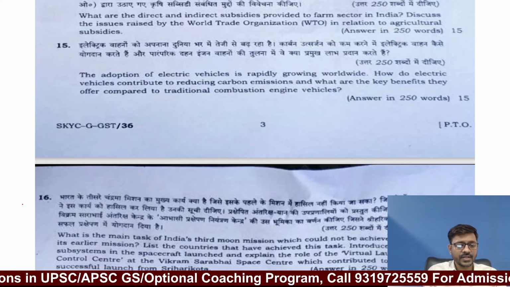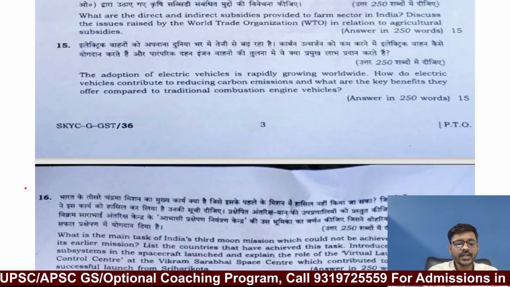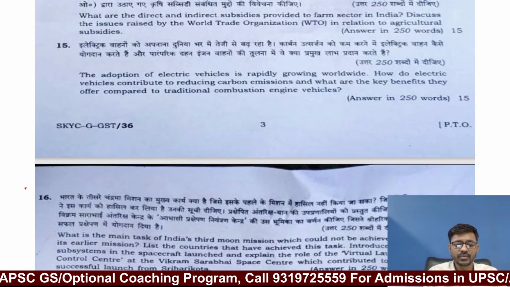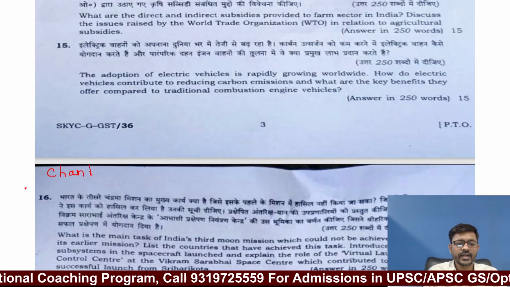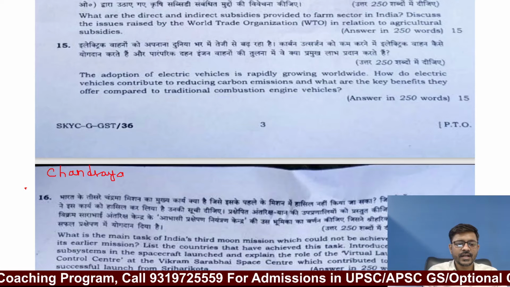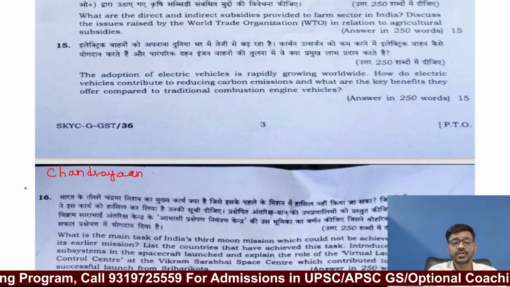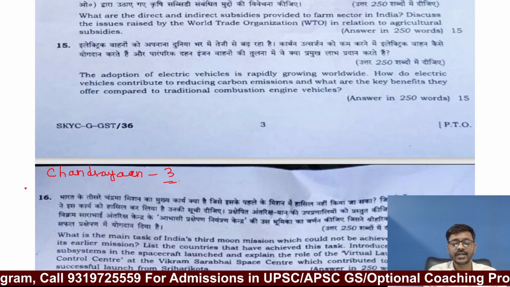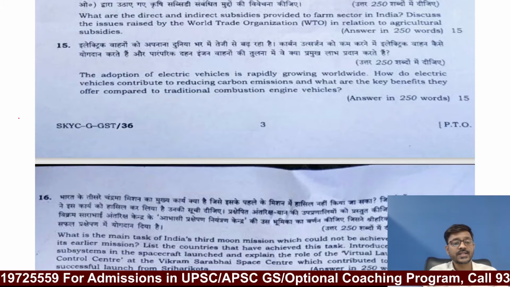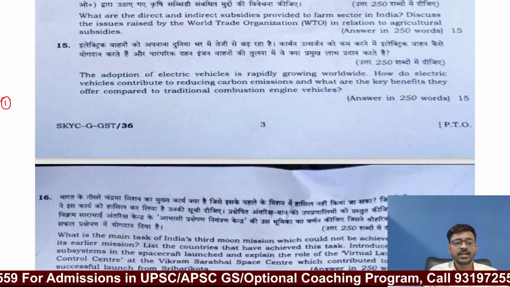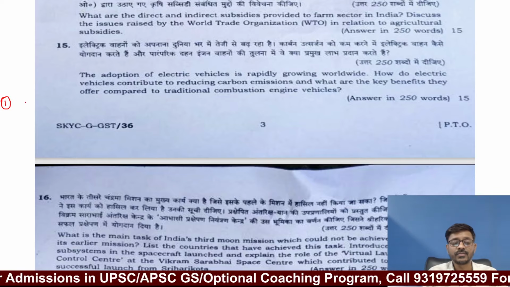Then question number 16. What is the main task of India's third moon mission? So this question is from Chandrayaan 3. It wasn't difficult to guess that UPSC will ask a question on Chandrayaan 3. So in this case, the first part of the question is asking, what is the main task of India's third moon mission?